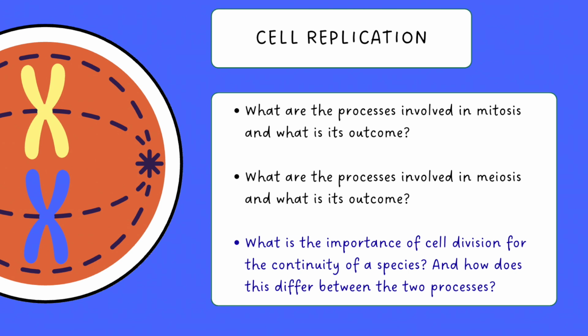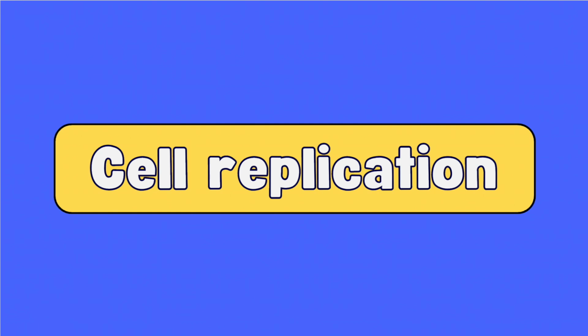the two processes? Replication is the process by which cells replicate their genetic material and divide to form new cells, which is vital for growth, repair, and reproduction. Cell replication can occur through either mitosis or meiosis. Let's begin with the process of mitosis.